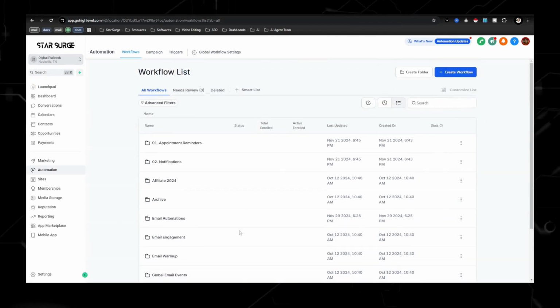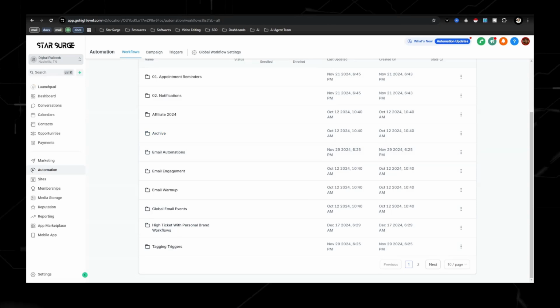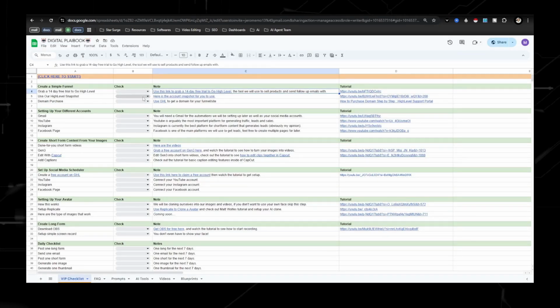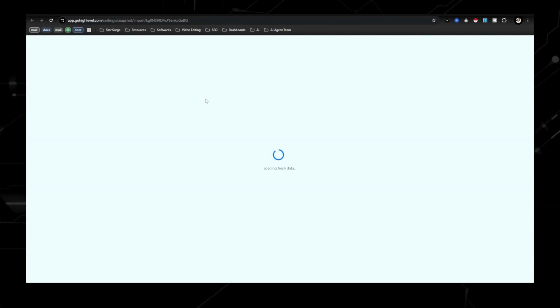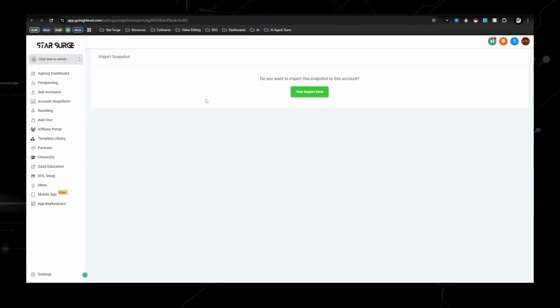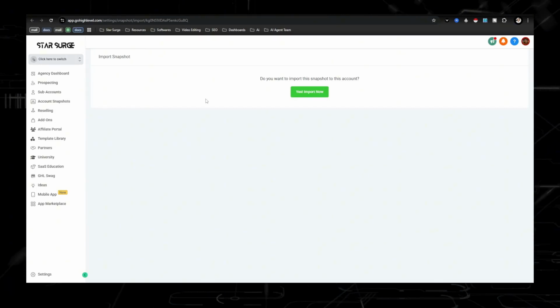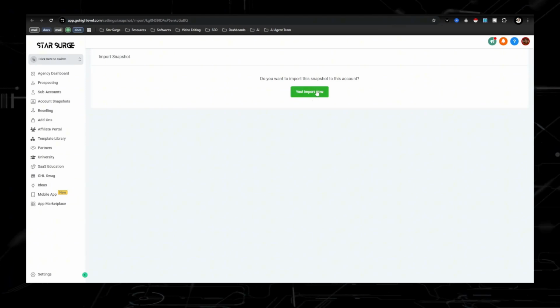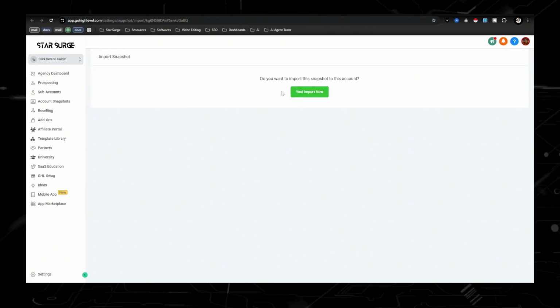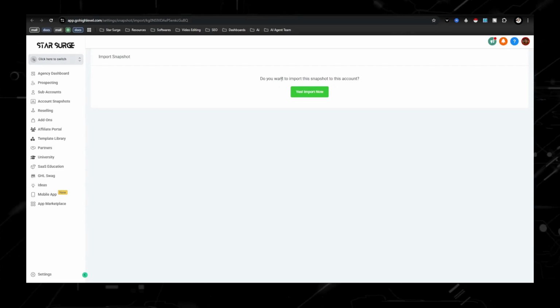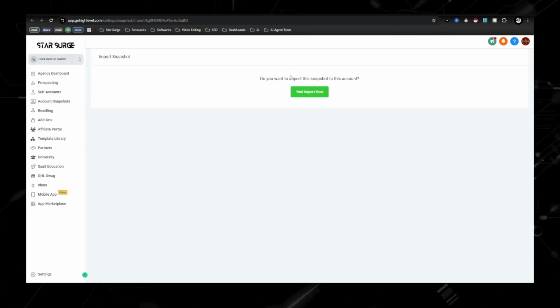And to get access to all of this stuff right here, all you need to do is just follow the checklist, like I said, and you'll be able to import a snapshot. What a snapshot is, it gives you guys all of my funnels, all of my custom values, everything that I'm using inside my own business, and you're able to just import it directly into yours, so you don't have to spend that time of trying to figure out and putting everything together, building everything.